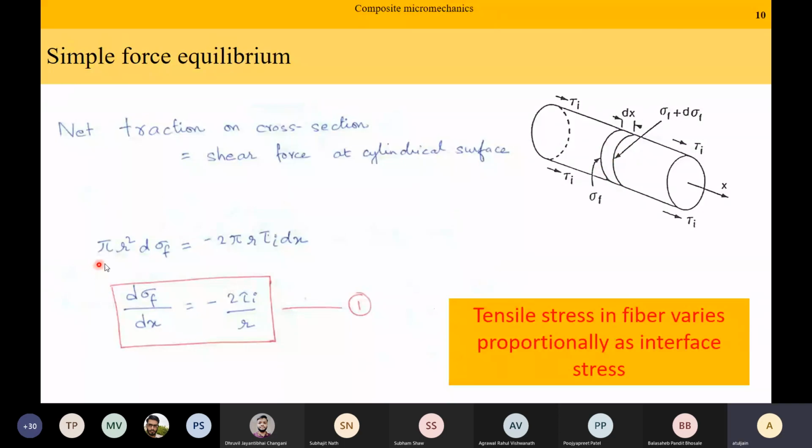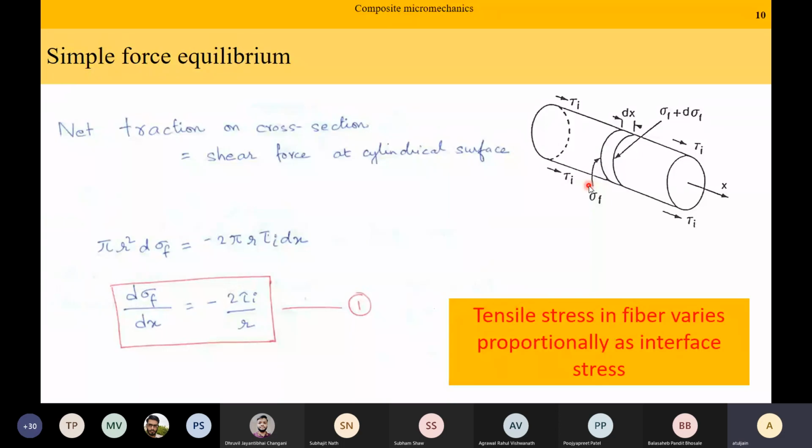So we can write pi r square into d sigma f, because on one side of the face I have sigma f, on the other side I have sigma f plus d sigma f. If I subtract, it is pi r square d sigma f is equal to minus 2 pi r tau i dx. So tau i is the shear stress. We are saying that at some point, it is tau i. 2 pi r dx is the curved surface area, into tau i.